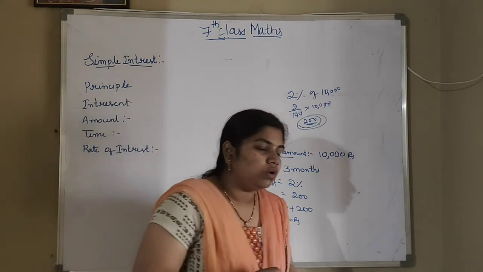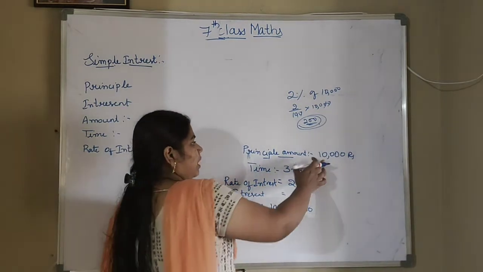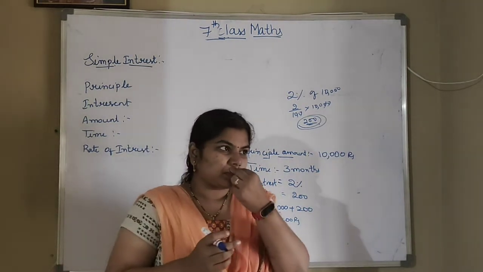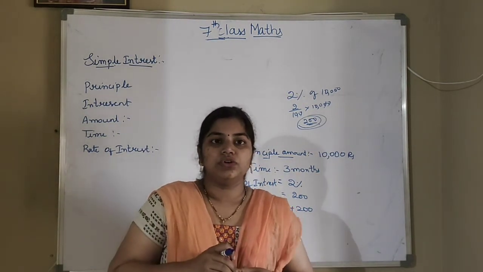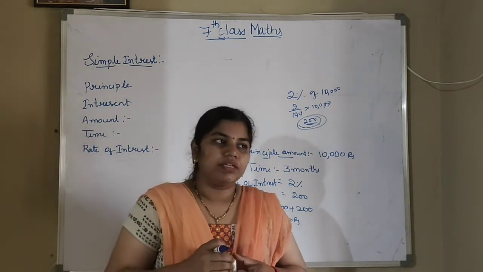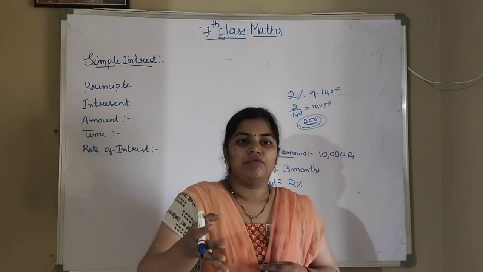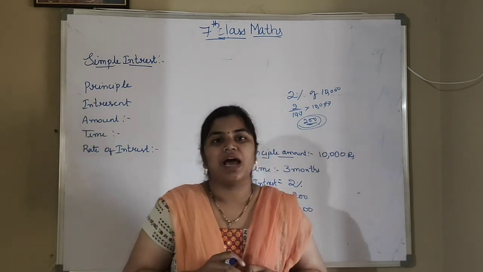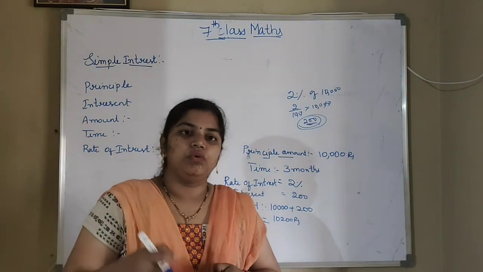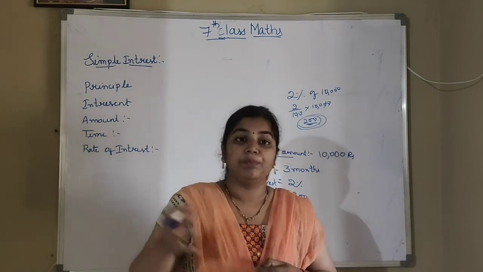Once again I am telling you. My friend asked me for 10,000 rupees. So that 10,000 rupees will become the principal amount. Or in your words, suppose your friend is asked by you to buy one pen for you, that costs 50 rupees. So he is buying one pen for you. But he will ask what you will give him. So you will tell him that you will give him one eraser, or one sharpener, or anything else. So some interest value he is taking from you for buying that pen.